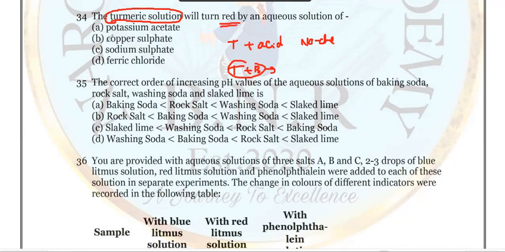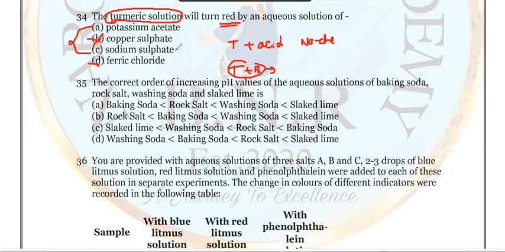Then copper sulfate is not an acidic or basic salt, maybe weakly so, and ferric chloride is weak. So only two options remain: sodium sulfate and potassium acetate. There is a chance for potassium acetate, and what about sodium sulfate?